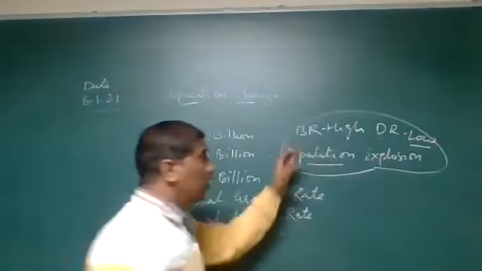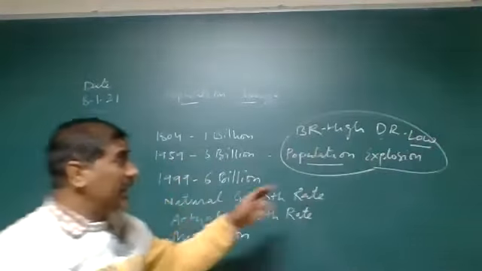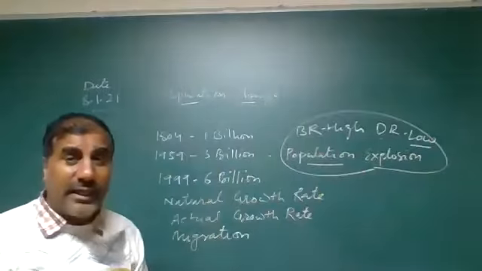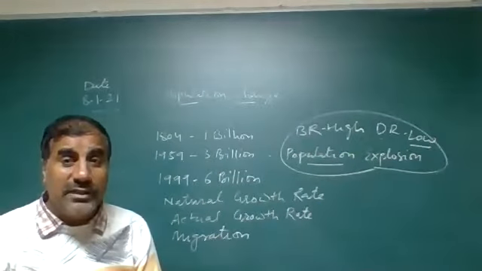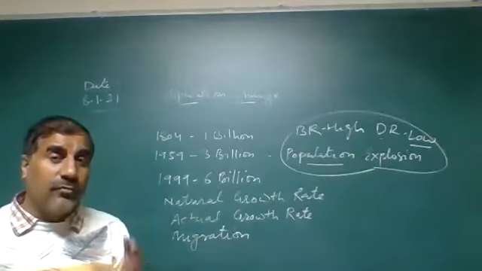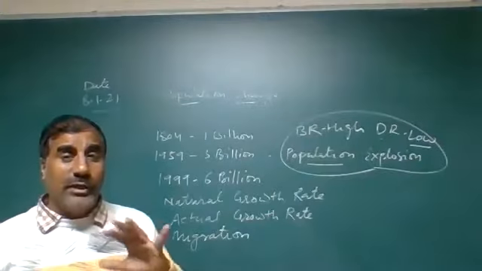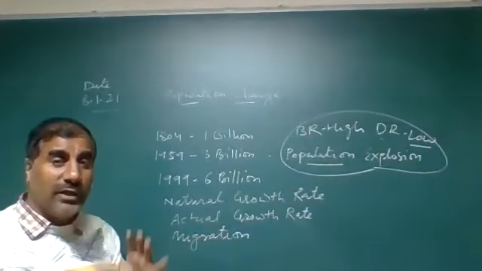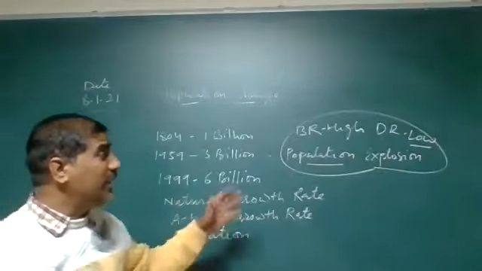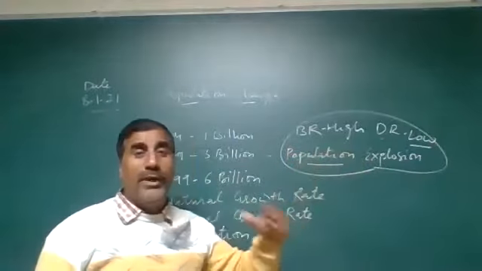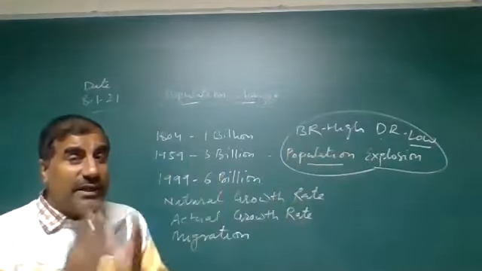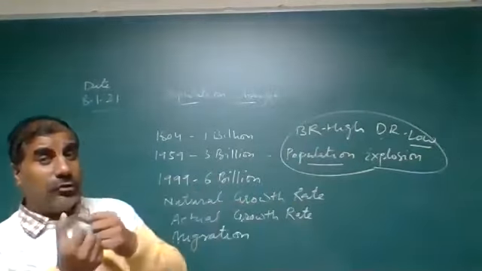Why? Because birth rate was high, but death rate was low during that time, due to the medical facilities, proper fruits were available, our farmers were able to grow proper crops. So they were getting proper nutrition, food, and medical facilities increased. That's why death rate is controlled.